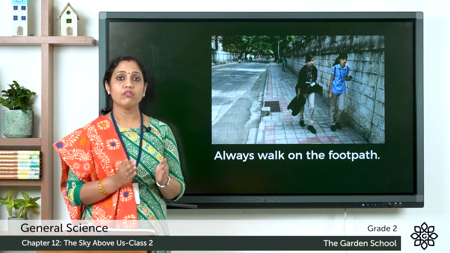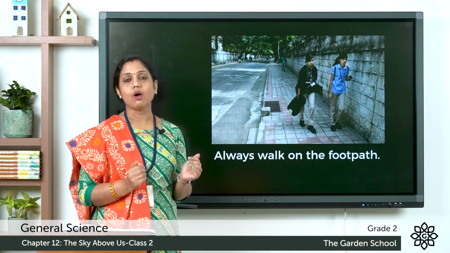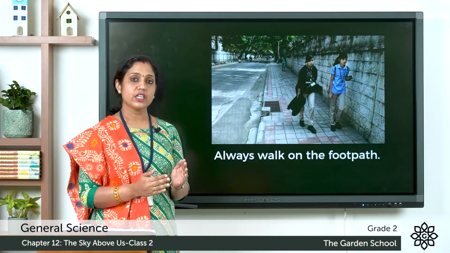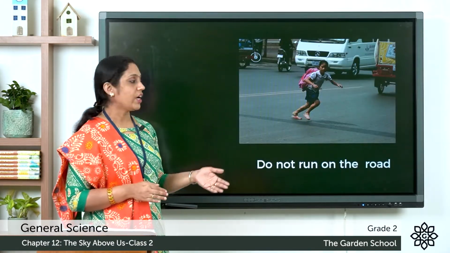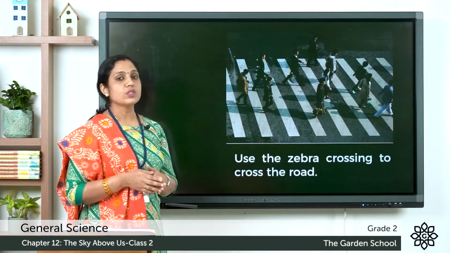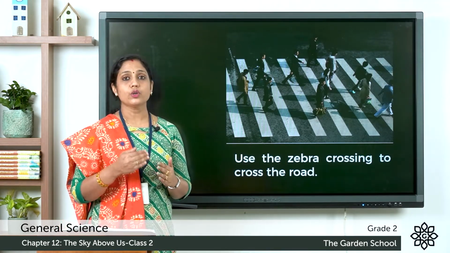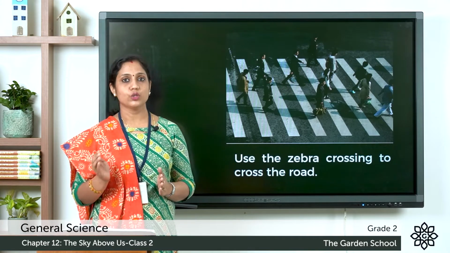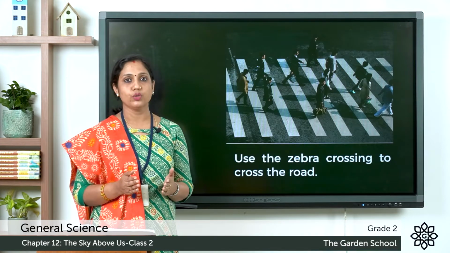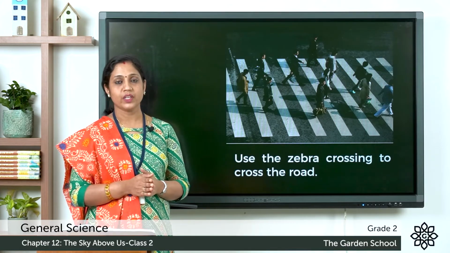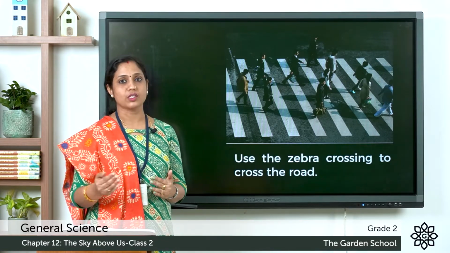So when we are walking, we have to always use the footpath, and people who walk on the road are called the pedestrians. So the pedestrians should always use the footpath. You should not run on the road. Use the zebra crossing to cross the road. Suppose you want to cross the road, at first look to the right, then to the left, and again to the right, and make sure that there is no traffic and then you cross the road. And wherever there's a zebra crossing, you have to use the zebra crossing to cross the road.